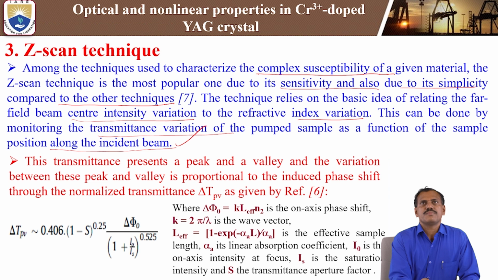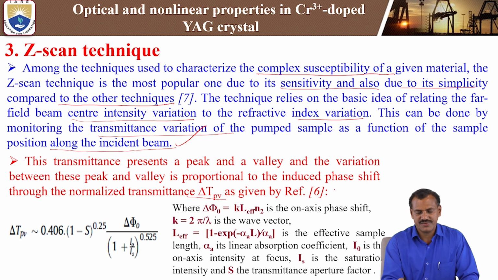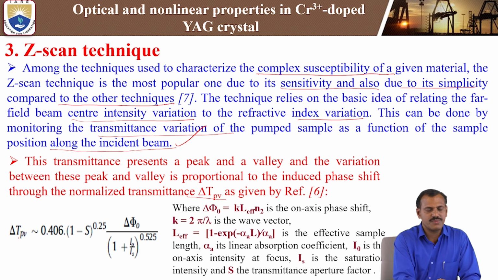This transmittance presents a peak and a valley, and the variation between this peak and valley is proportional to the induced phase shift through the normalized transmittance. Delta TPV is given by reference number 6. By this formula, delta TPV is approximately equal to 0.406 (1 minus S) to the power 0.25 times delta phi naught, divided by 1 plus I naught by I s, whole power 0.52.